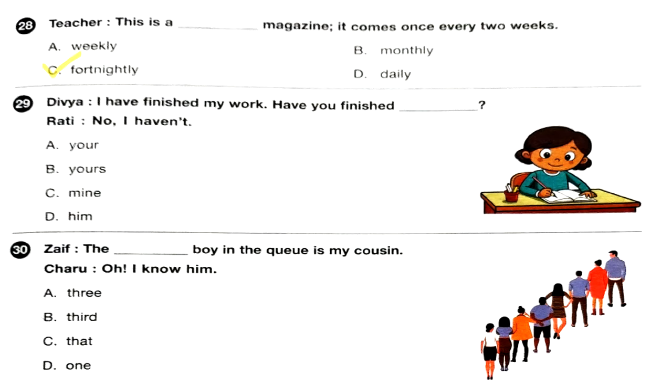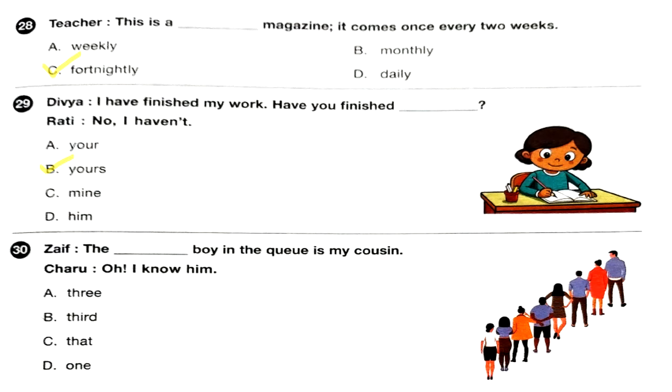Question 29. Divya: I have finished my work. Have you finished dash? Rati says, no, I haven't. A your, B yours, C mine, D him. So what is the correct option which will complete the conversation? I have finished my work. Have you finished yours? Divya asks Rati, and Rati says, no, I haven't. Option B is the answer.